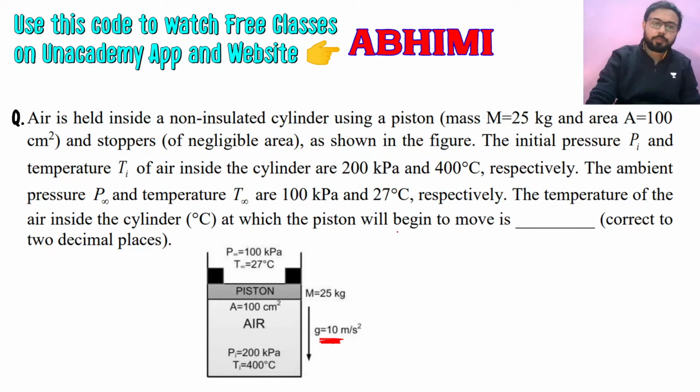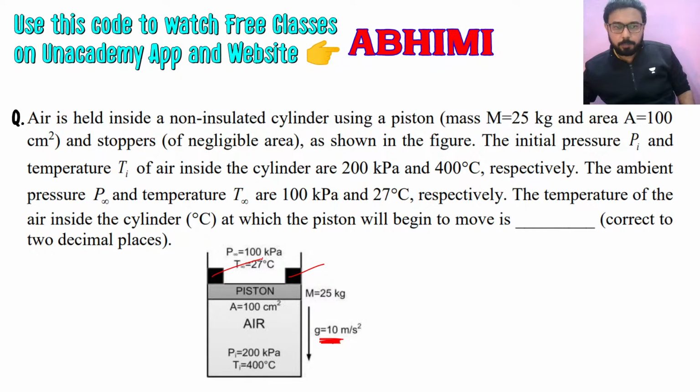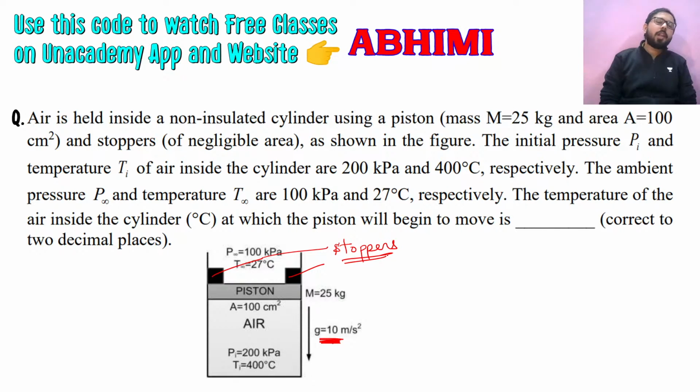Since we have to move the piston and we have the stopper here, so these are your stoppers and we have to move the piston. Your stopper will not allow the piston to move when it goes up.